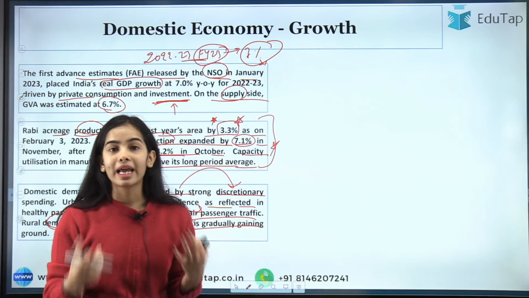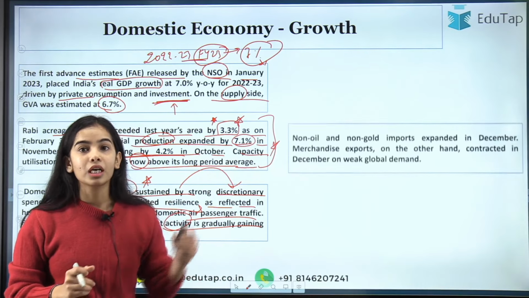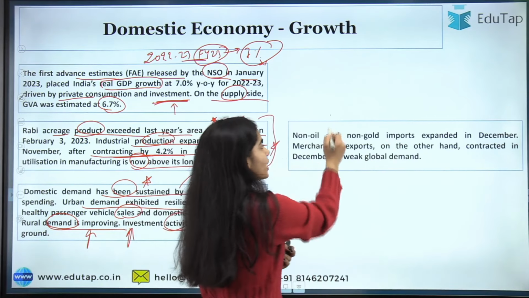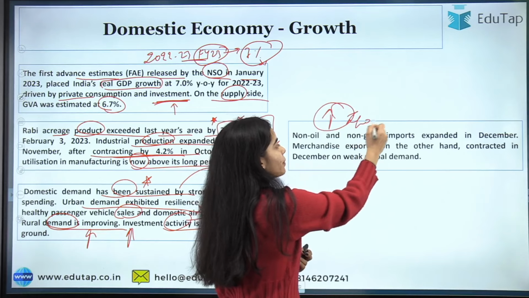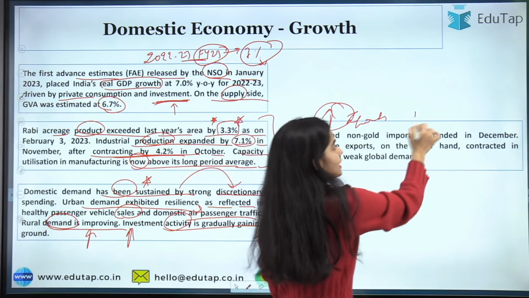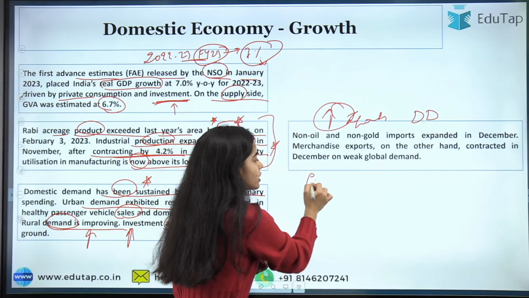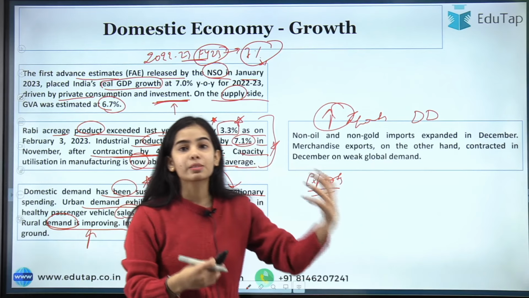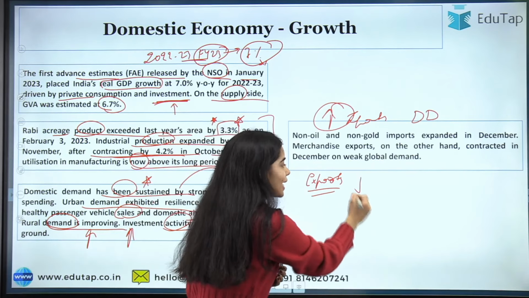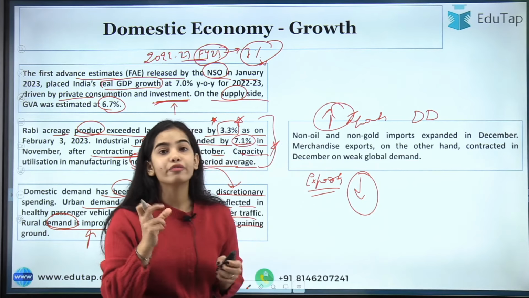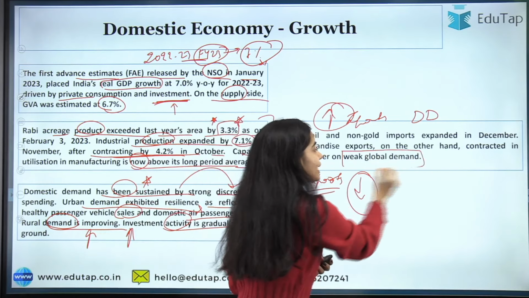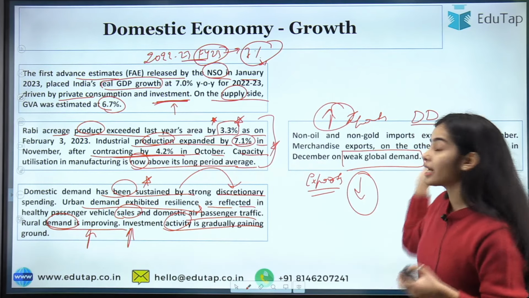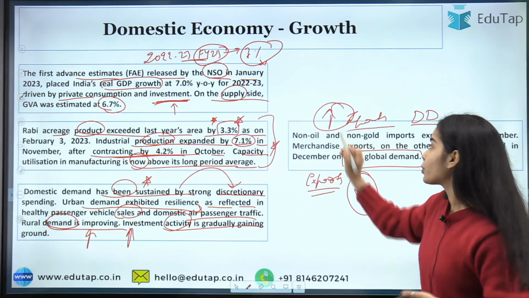Okay, so the investment activities are also resilient. Non-oil and non-gold imports expanded in December. In December there was an increase in imports because we have good domestic demand. Now the merchandise exports, that is the goods being exported, contracted in December on weak global demand. Because global demand is very weak, exports have decreased, but our country's domestic demand is good, and that's why imports have increased.